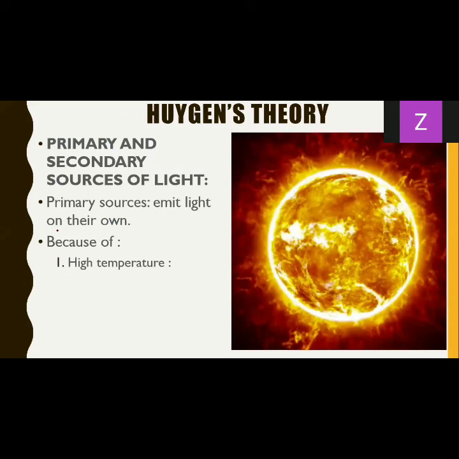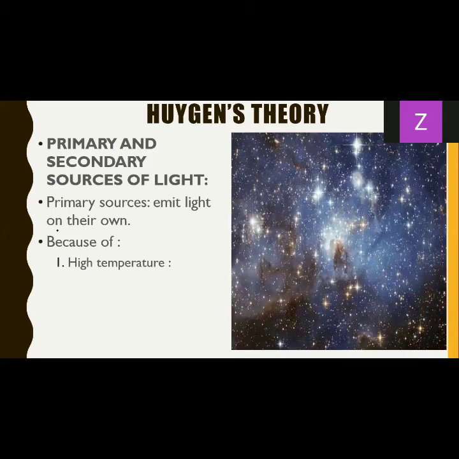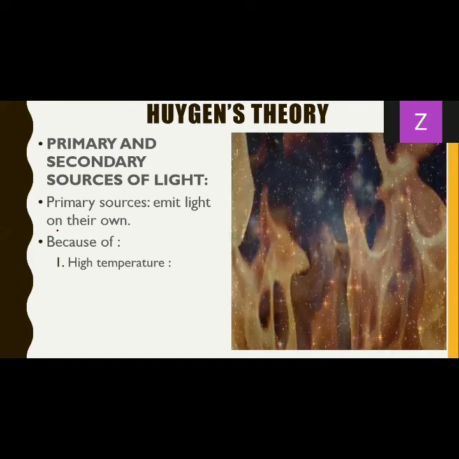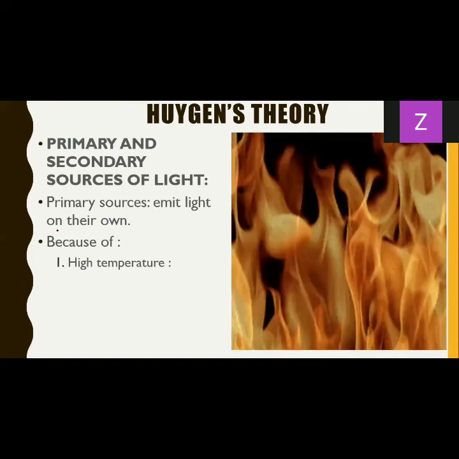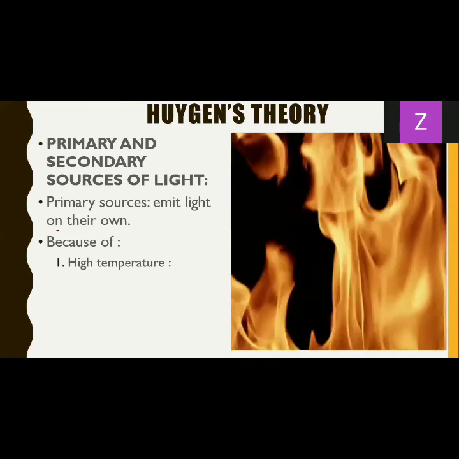Or maybe, like the sun, stars also have very high temperature. Or take a very small example, maybe a flame or something which is heated to a very high temperature. All of them have high temperature, that's why they can emit light.